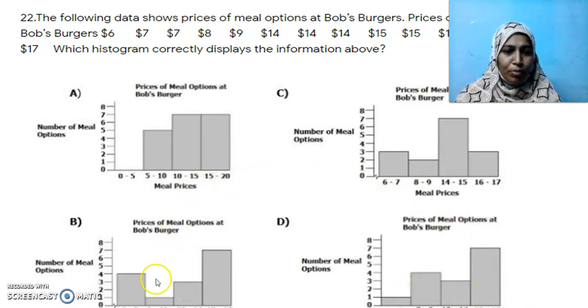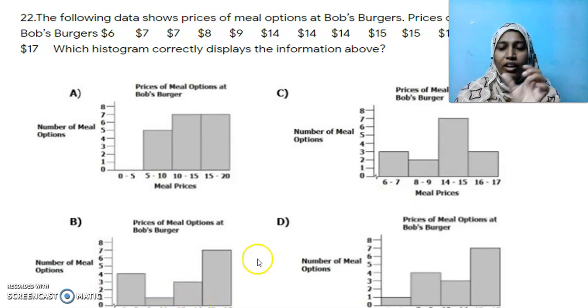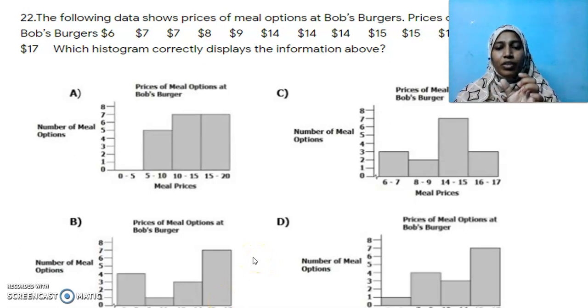When I come to option B, here also there is a break in the class intervals: 0 to 6, 9 to 11. It's not continuous and even their widths are not equal. The width of all the class intervals should be equal. It means the width of the bars should be uniform. One is thin, one is fat. It is not accepted. Then option C also has 6 to 7, 8 to 9. There is a break between 7 and 8. Again, this is not a histogram.